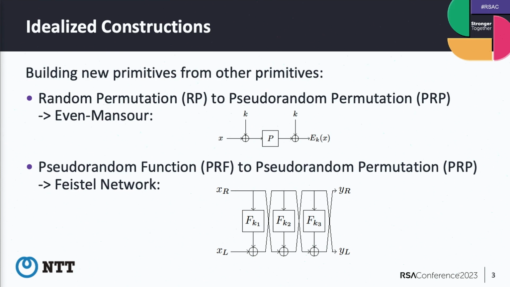So f_k1, f_k2, f_k3 are pseudo-random functions. First the input is divided into two halves, and one side is the input of the pseudo-random function, and this output is XORed with the other side, and swapped, and then we repeat this computation. So Luby and Rackoff proposed a very nice proof. Actually, three rounds give a pseudo-random permutation, and four rounds give SPRP security.